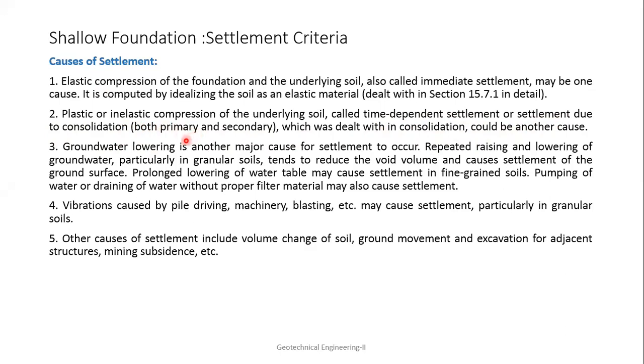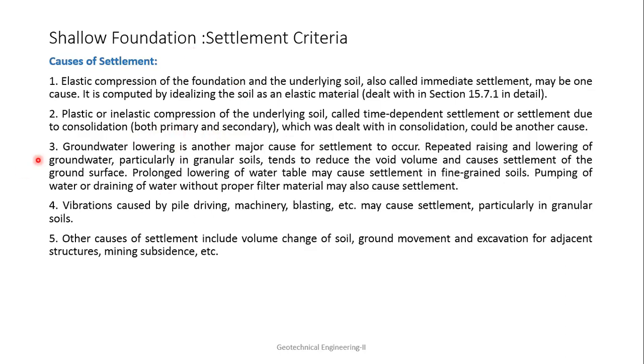So as I told you earlier, one is primary consolidation. Primary consolidation means when the water is going out of the system, and secondary consolidation is the readjustment of the particles. But in consolidation settlement, more than 90% or 95% is primary consolidation. The last 5% is secondary consolidation. So primary consolidation is very important to us. And while teaching consolidation, I already taught you the relevance of settlement and how to find the settlement. So that settlement is actually this shallow foundation settlement.